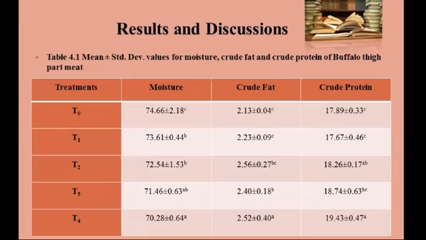Results of my study are in this table. Moisture, crude fat, and crude protein have been explained. During moisture determination, I found that moisture content decreases with the passing of postmortem aging. With meat aging, enzymes and natural biochemical reactions break down muscle fibers, which can lead to loss of moisture. Aging buffalo meat can lead to some serious moisture loss. Protein remains largely unchanged, but an increasing trend in crude fat and crude protein can be seen.